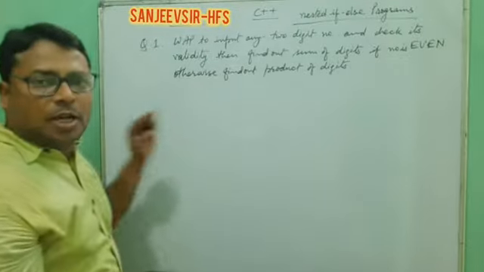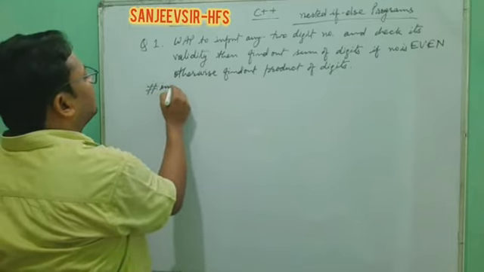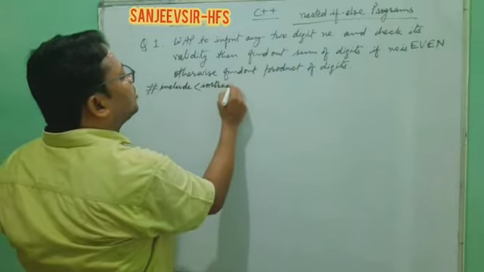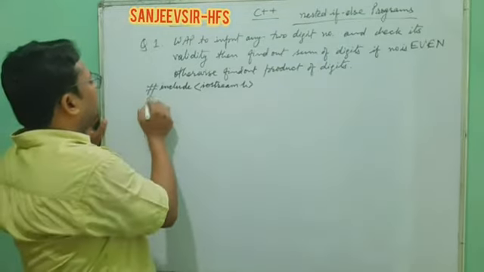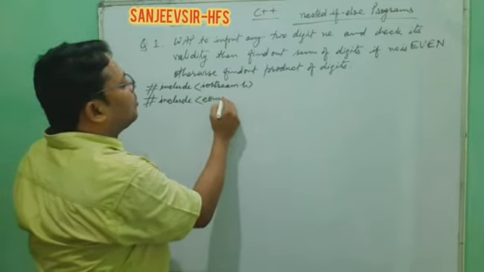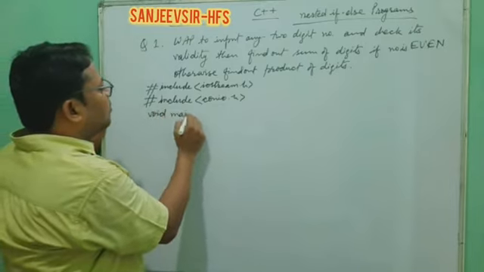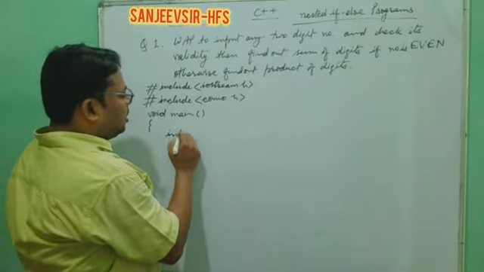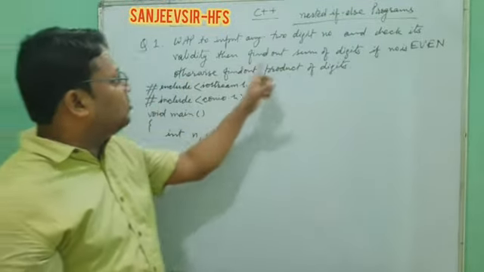Okay. Now we start to write the program. As you know, we write here hash include iostream.h. Yes or no? I have discussed it clearly previously. Next, hash include conio.h. Then we write void main. Then what do we need here? One number to take input. Okay, int n.